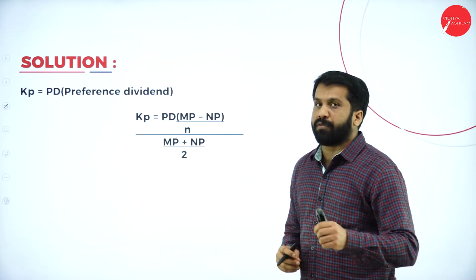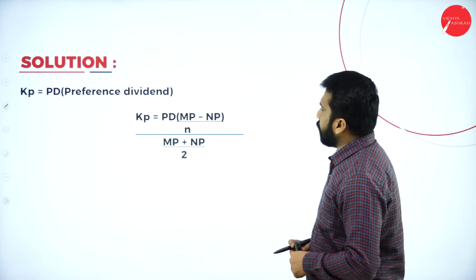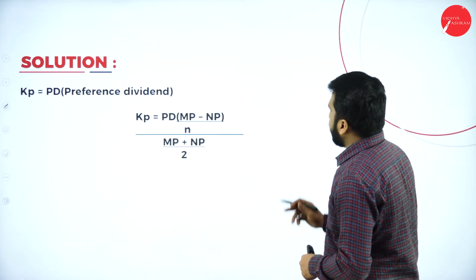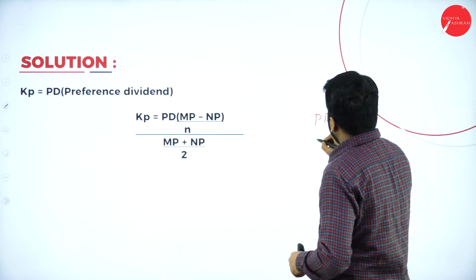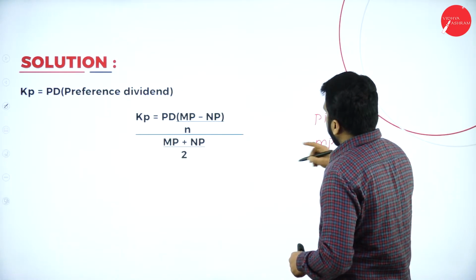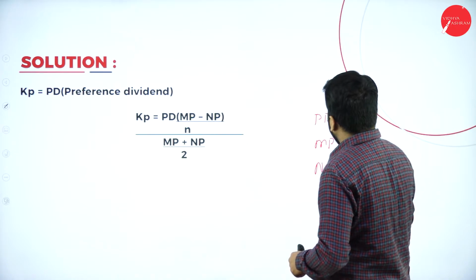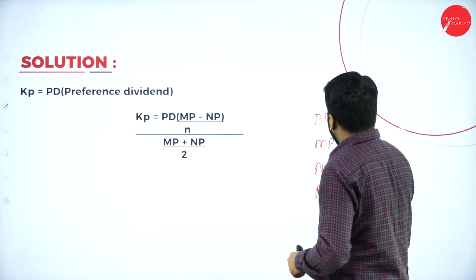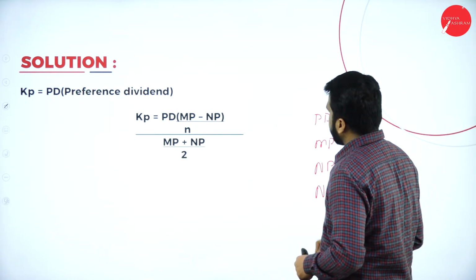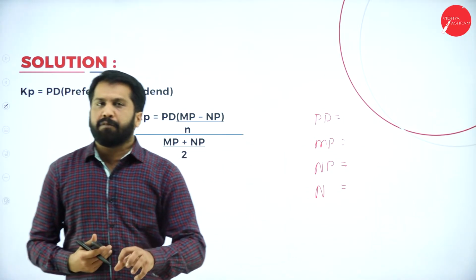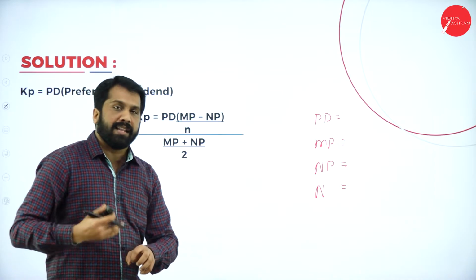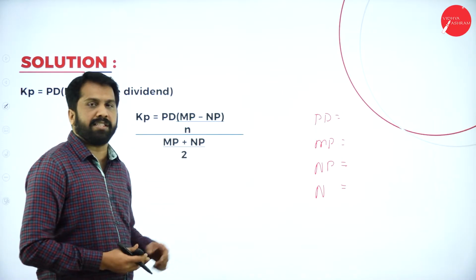That will be your preference shares. Now, what about your preference shares? I need information of preference dividend, MP, NP, and number of years. These are the information I am supposed to collect. Later, I can simplify this problem.